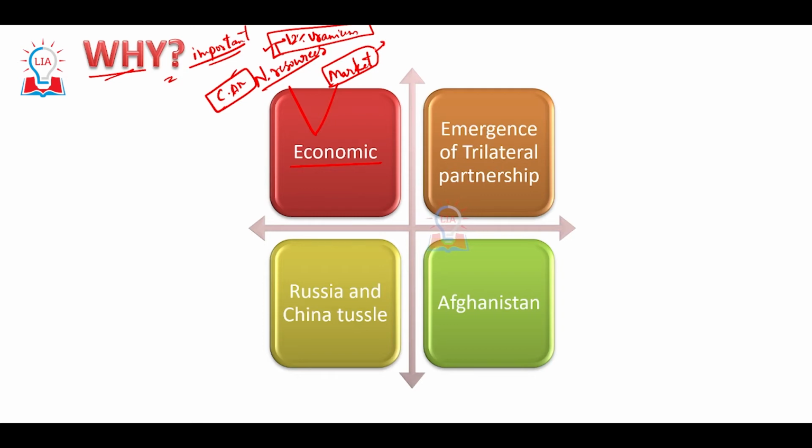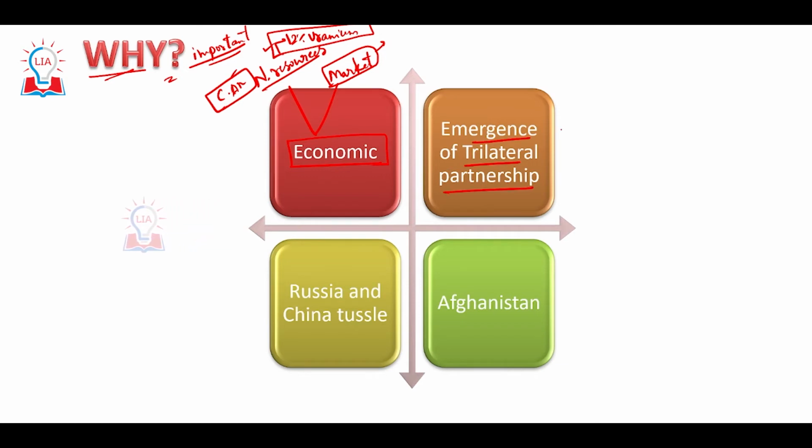The second one is the market. For Indian goods, Central Asia can be a great market. So in order to realize the economic potential of Central Asia, India should have greater cooperation with the Central Asian republics. And the second one is the emergence of a trilateral partnership.